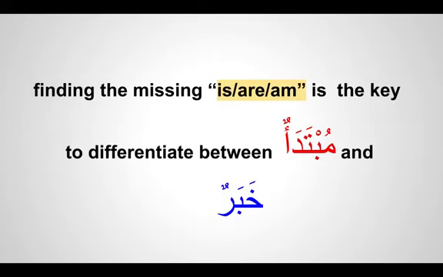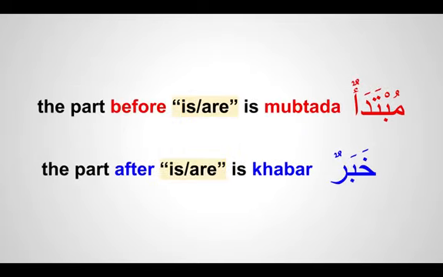Inshallah, we will be practicing more. I'll be sending some verses of the Quran so we can identify what is mubtada and what is khabar.